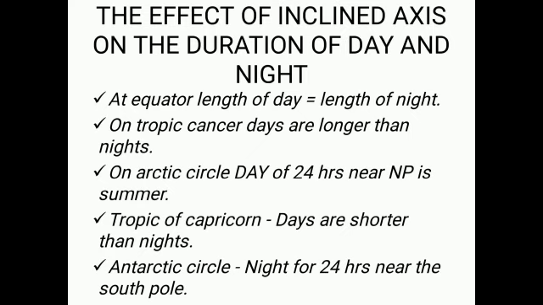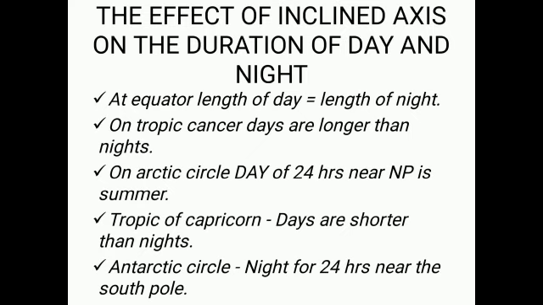You can see the days, that is Y2D, that particular area is short, and Y2D dash, that area is long. So at the Tropic of Capricorn, the days are shorter and the nights are longer. Now coming to the Arctic Circle, they have 24 hours of day.